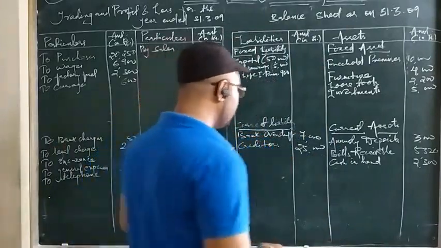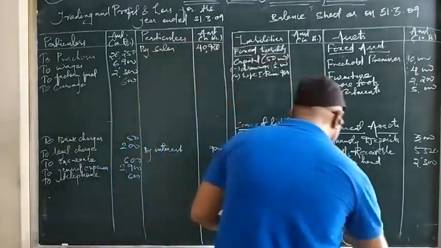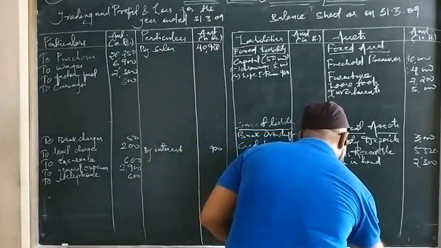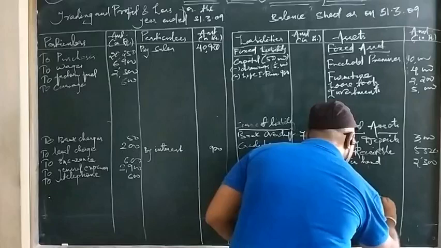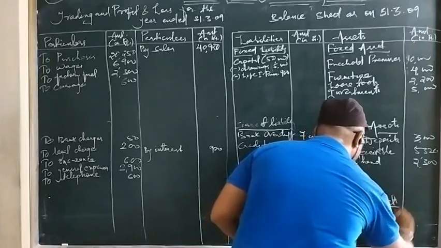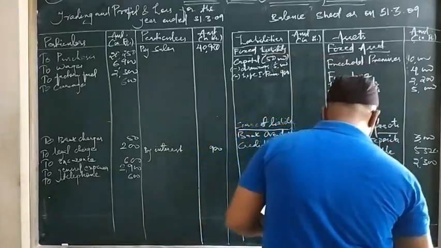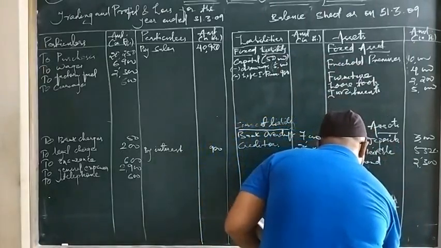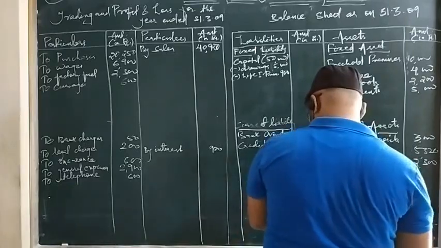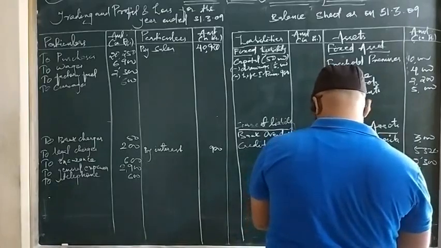Goodwill is an intangible asset. So we will write here intangible asset. You have to make categorization. Okay, that is needed. So goodwill. So goodwill is 10,000.